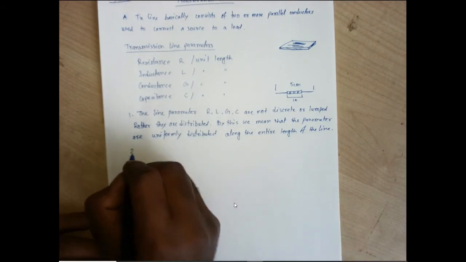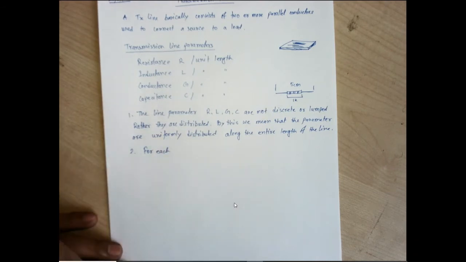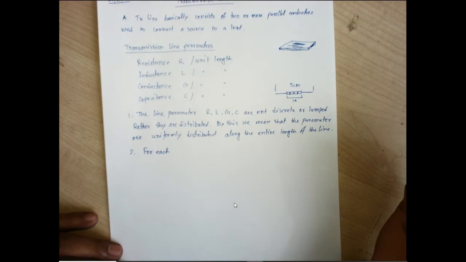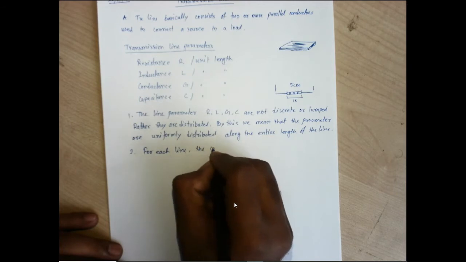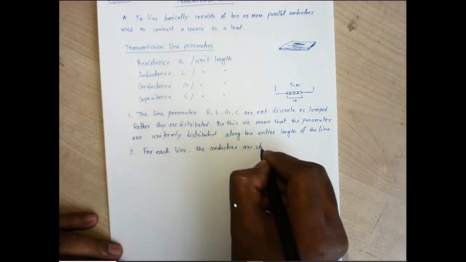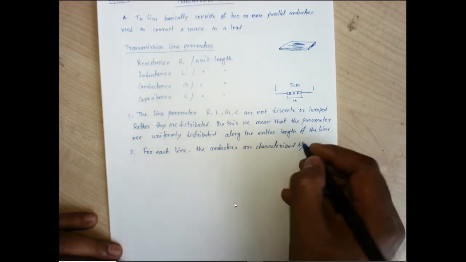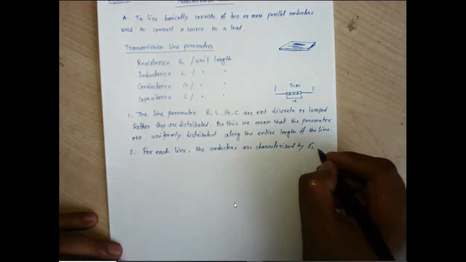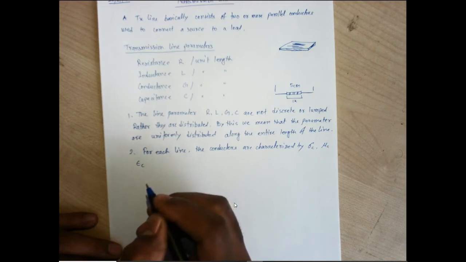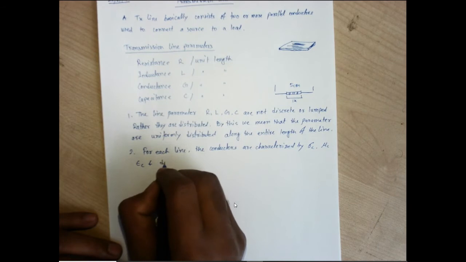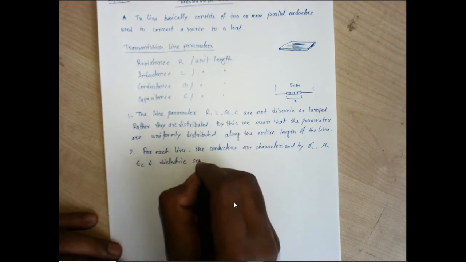Second point: for each different kind of line, either a parallel line transmission line, a coaxial cable or a microstrip line, it is characterized by different parameters like conductivity sigma C, permeability, permittivity, and the dielectric separating the two conductors.